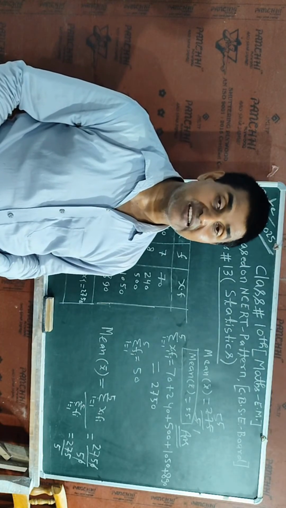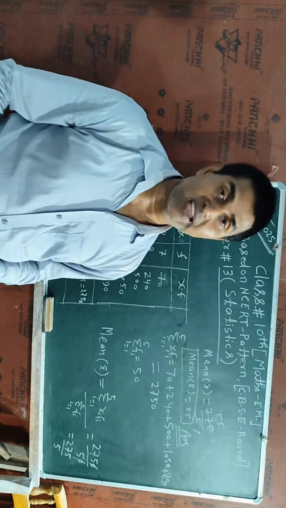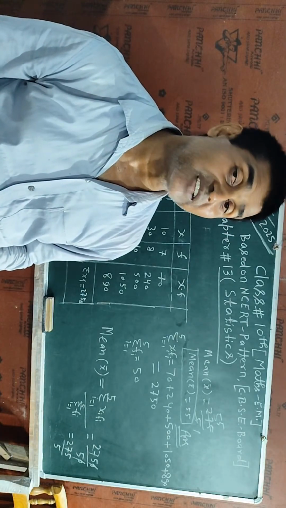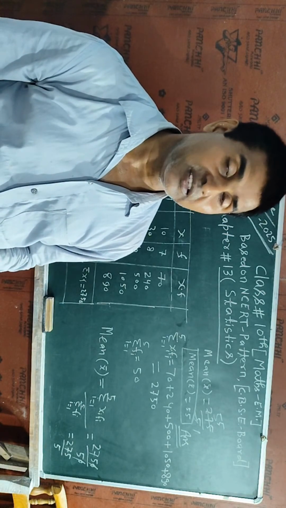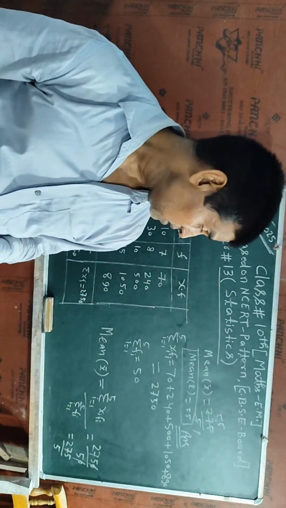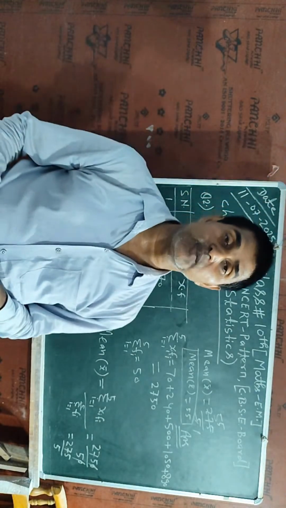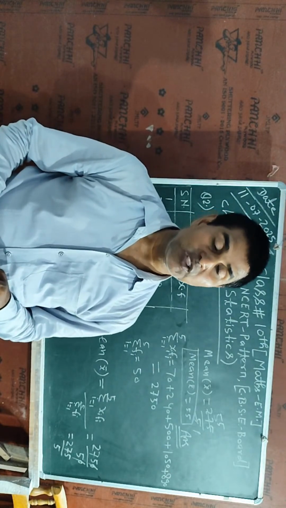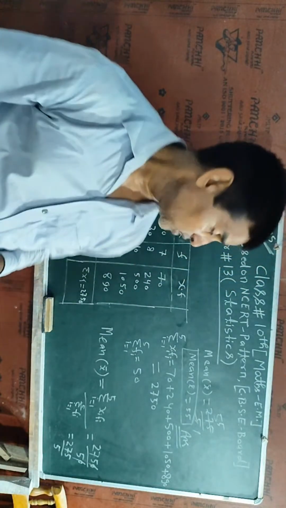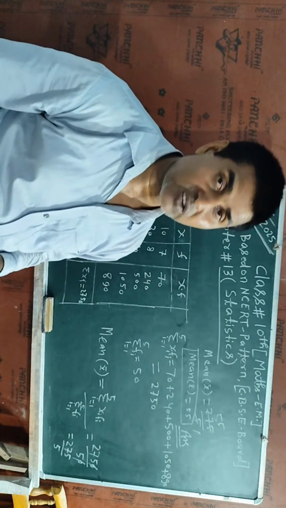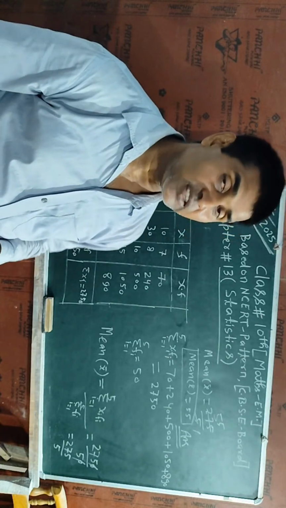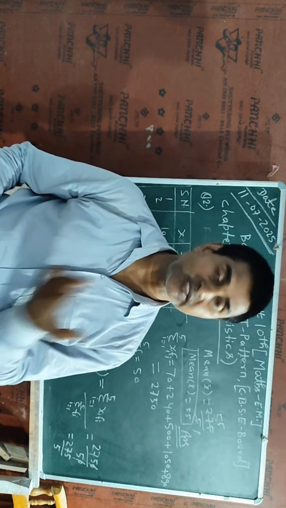So I will say that data will be the mode of that sequence. Each progression can be a sequence, but each sequence cannot be a progression, because a progression has a systematic form. That is, the common difference of each consecutive term will be the same, but if the common difference of consecutive terms is not the same, in this case I will say those data are not in proper form. So I will say that it is only a sequence, not a progression. So in that case I will say the mode is the value with the maximum number of repetitions.